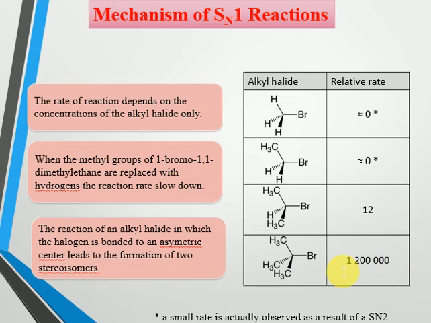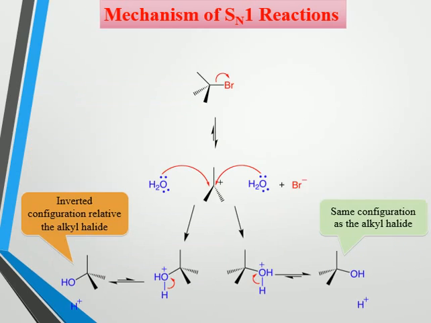Now coming to the brief mechanism, in the first step we get the tertiary butyl carbonium ion, which is planar. For the reagent, there is a probability to attack from both sides. As the carbonium ion is planar, the attacking nucleophile may attack from the front side and the rear side of the carbonium ion.